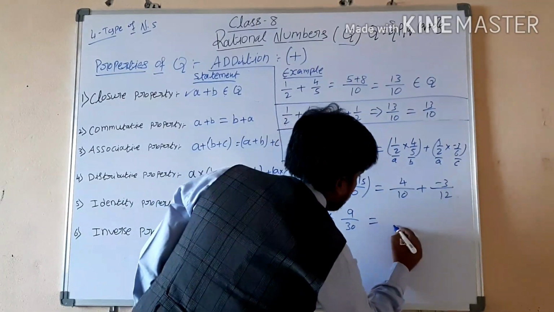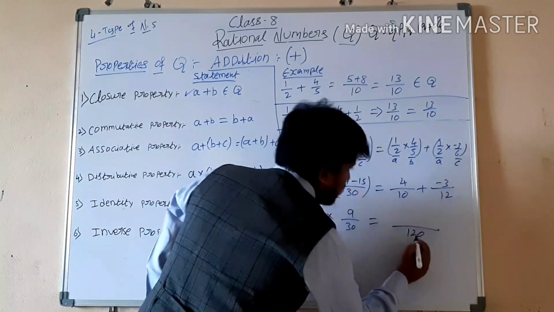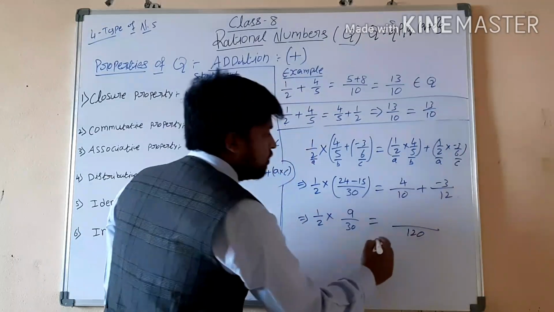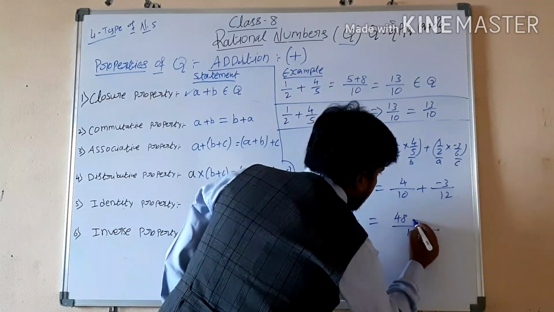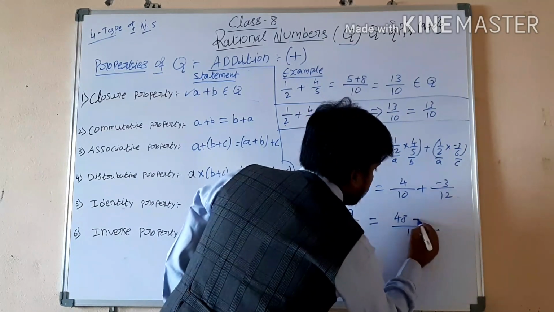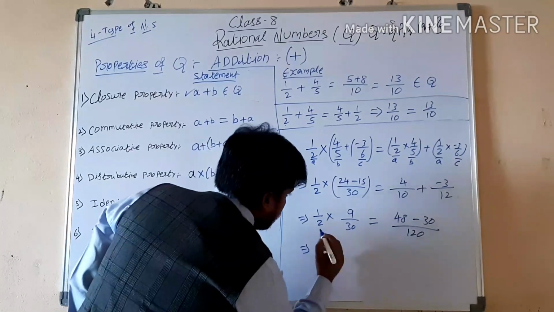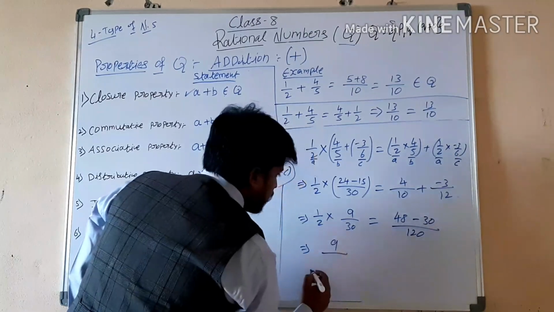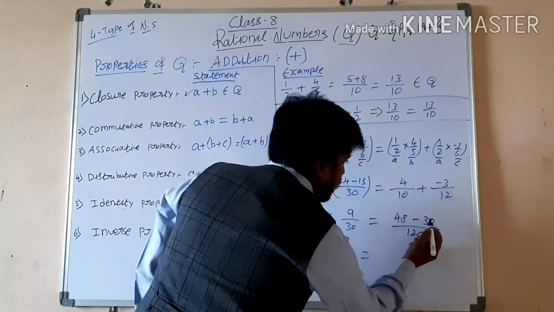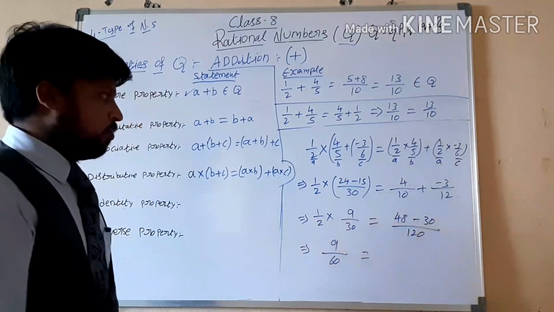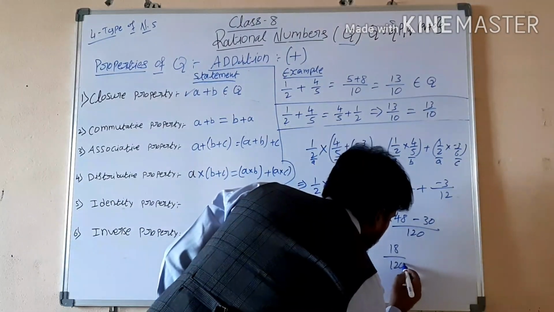That equals to, here again 10 12s are 120. Cross multiplication, 12 4s are 48, minus, plus into minus is minus, 10 3s are 30. So again now 9 by 2 into 30 is 60. Next, 48 minus 30, 18 by 120.